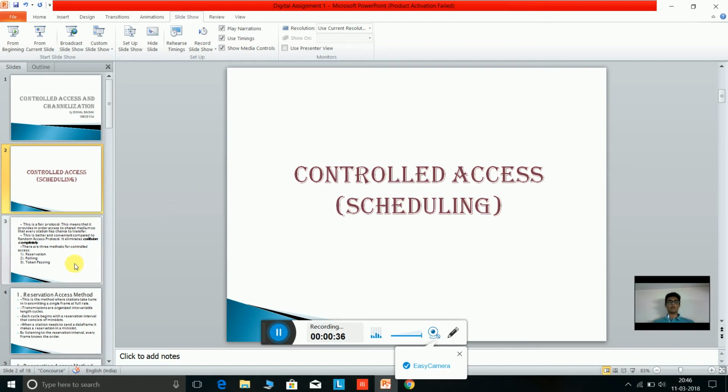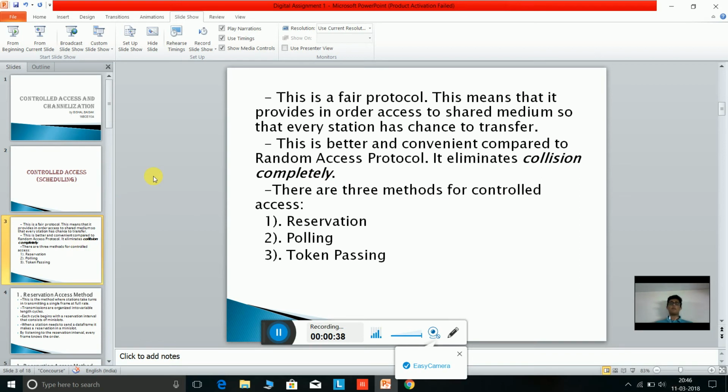Let's get into that. It is a fair protocol. This means that it provides in-order access to the shared medium so that every station has a chance to transfer, as opposed to random access protocol where chances are randomly allocated to stations, which increases the chances of collision and traffic. But the controlled access method eliminates collision completely.